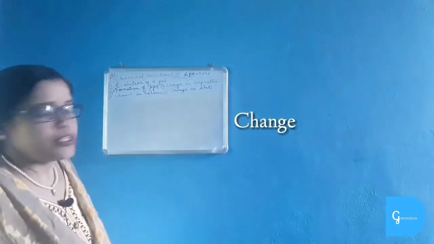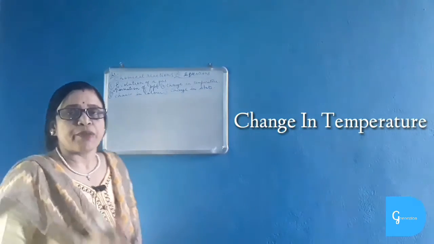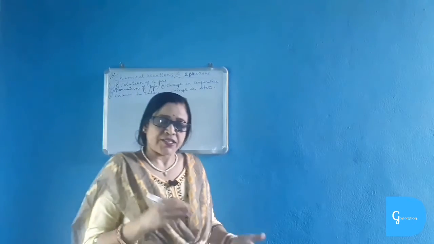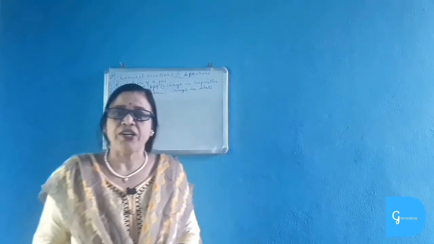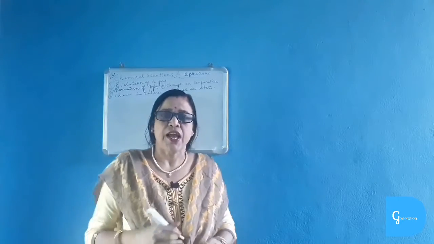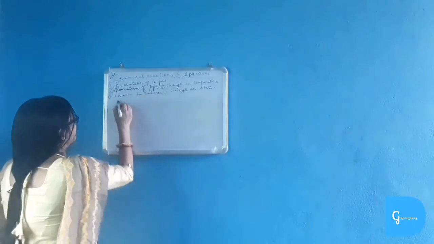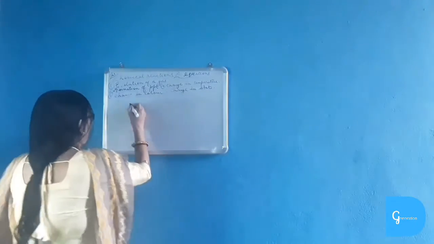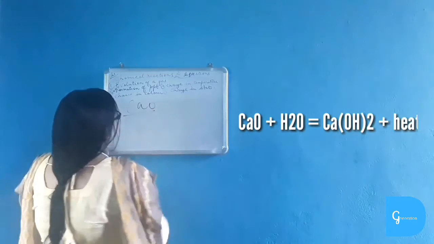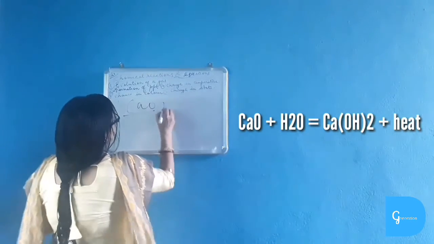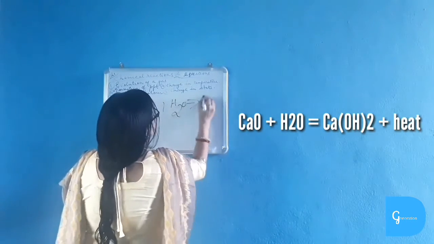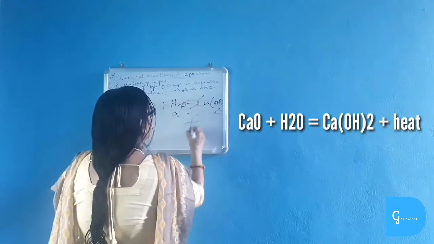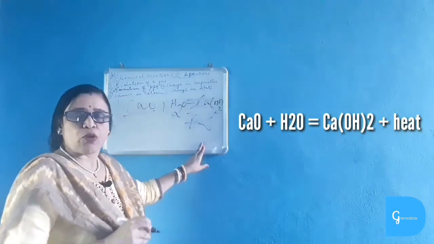Now the third property, change in temperature. In a chemical reaction, change in temperature is a very important property. Okay, in some chemical reactions there is evolution of heat, and in some chemical reactions there is absorption of heat. Evolution of heat is called an exothermic reaction. Let us take an example. When calcium oxide, or quicklime, or simply you can say lime, reacts with water, it gives calcium hydroxide or slaked lime with evolution of a large amount of heat.